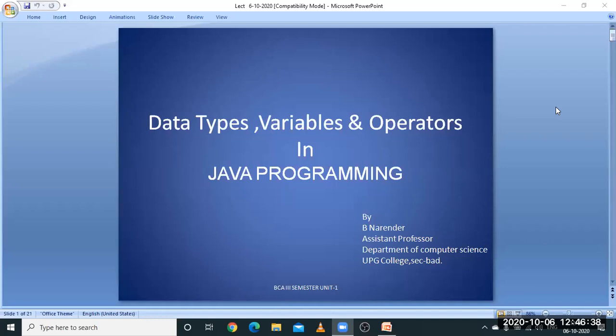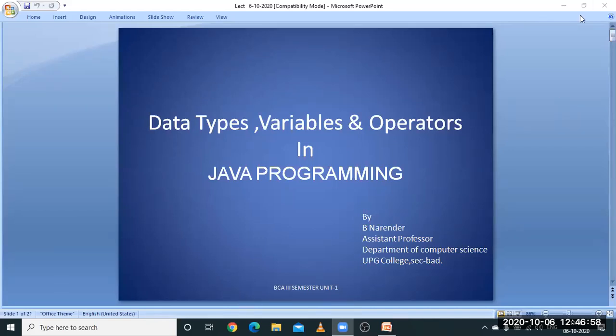Today's topic is data types and variables and operators which are available in Java programming. So every programming language has these topics. Why have these topics been included in every programming language? Because if you want to access any type of data,